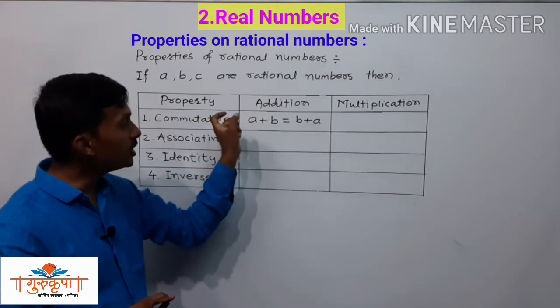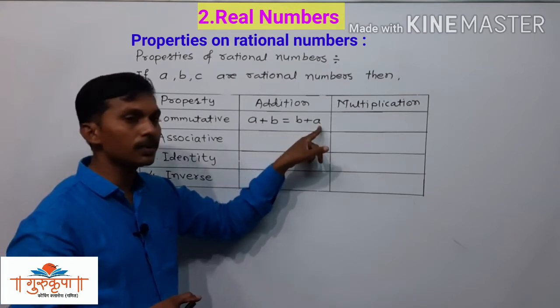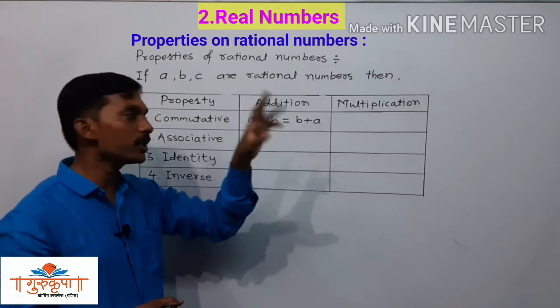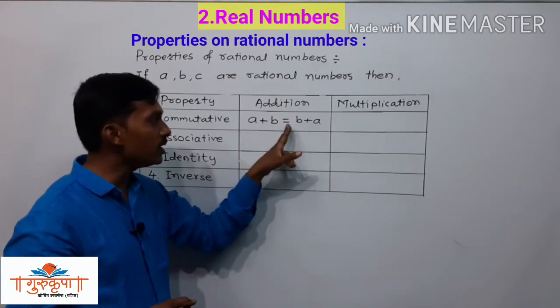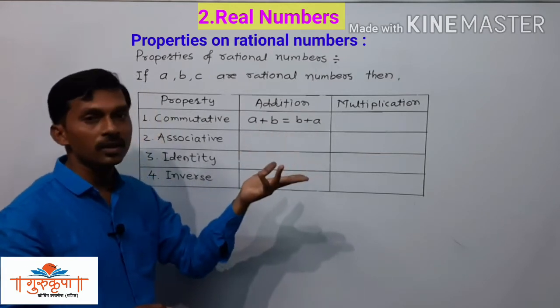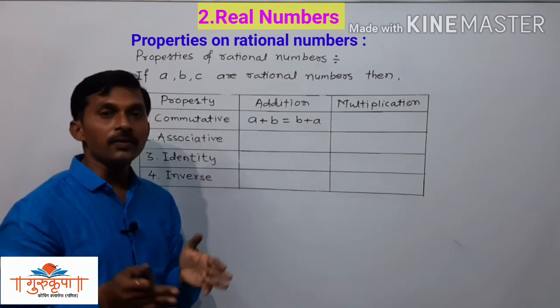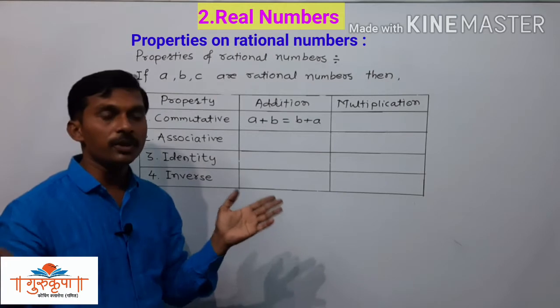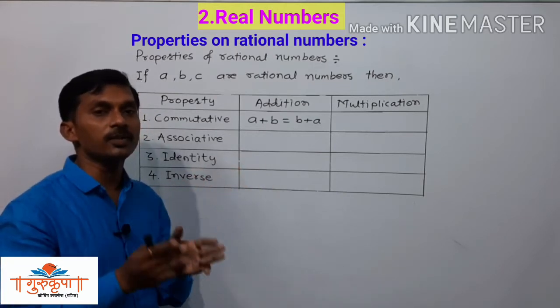Here we can easily represent it as 2 plus 3 is equal to 3 plus 2. You can take any two rational numbers in place of A and B: 5 plus 7 is equal to 7 plus 5. We can easily convert it into words. If we take the addition of two numbers in any order, then the addition remains the same.